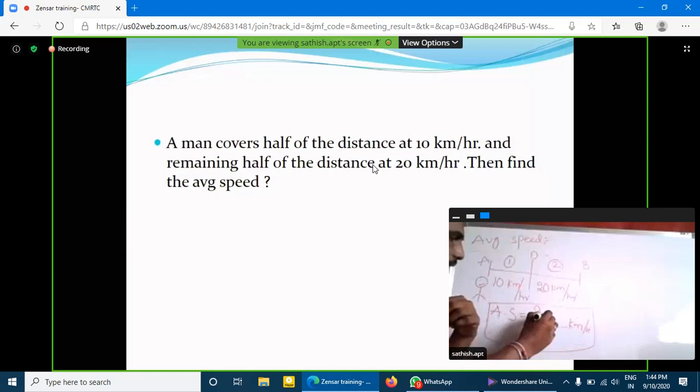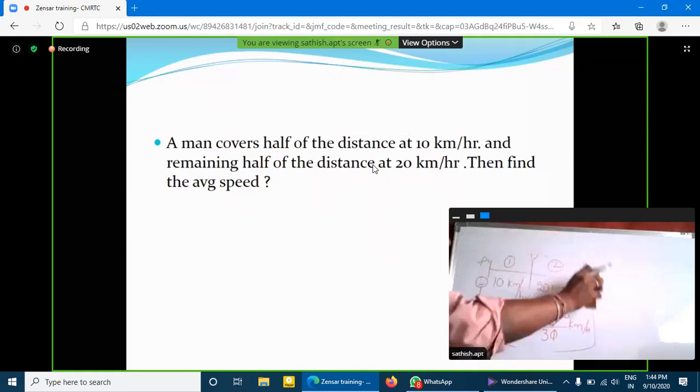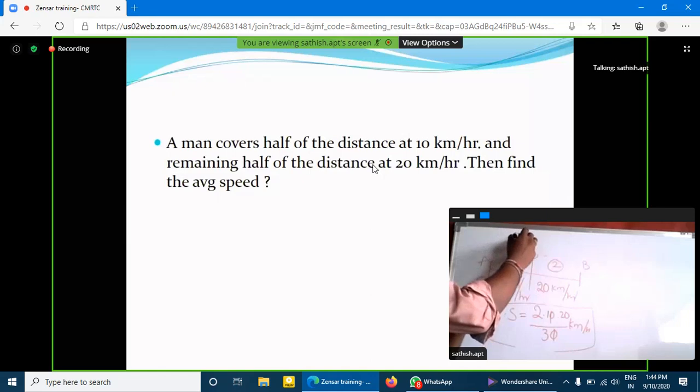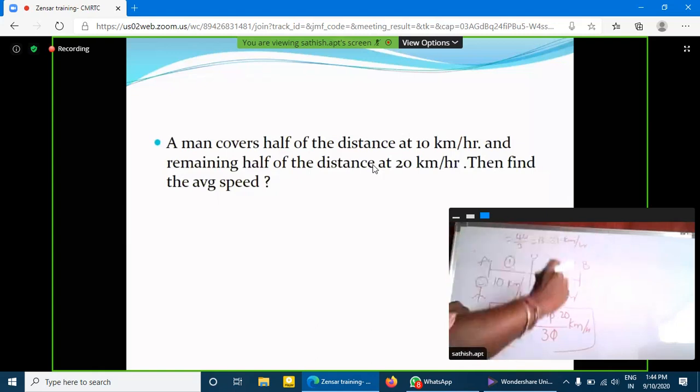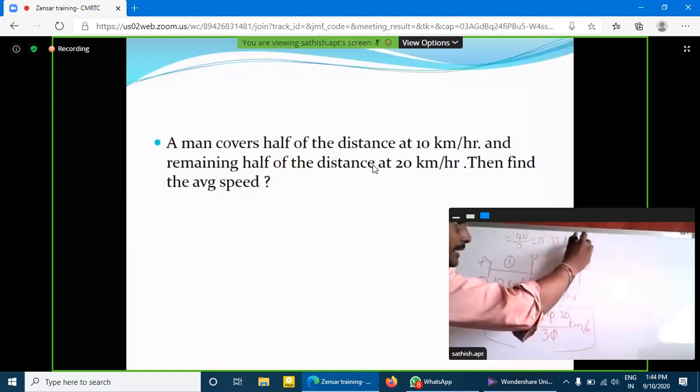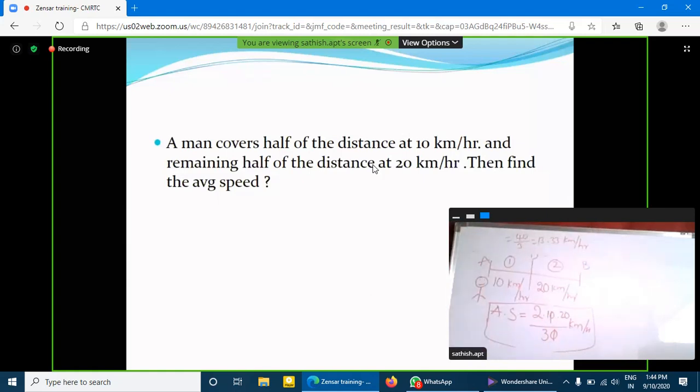Please find out. So 10 into 20 divided by 10 plus 20, x plus y, 10 plus 20, that is equal to 30. So here 2 into 20, 40. 40 by 3, that is equal to 13.33 kilometers per hour. Okay, this is the process to find the average speed.